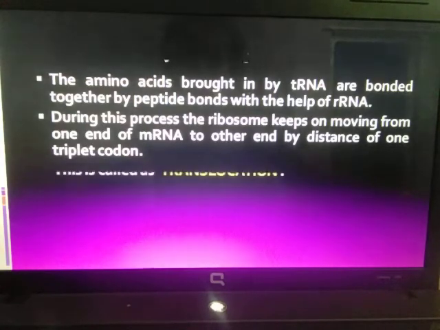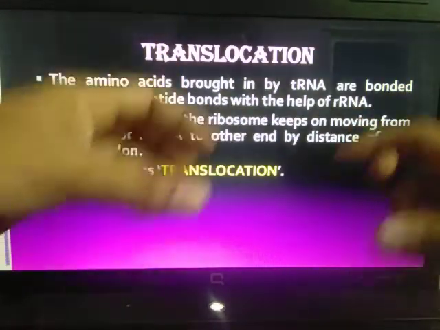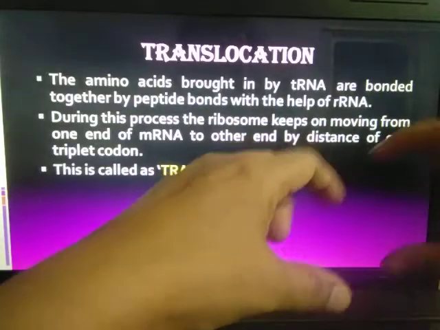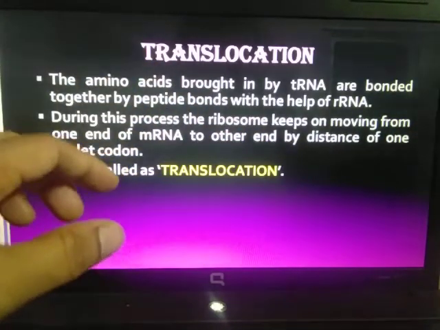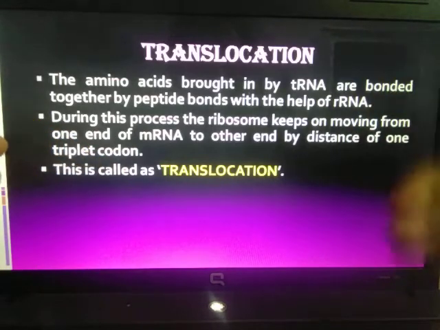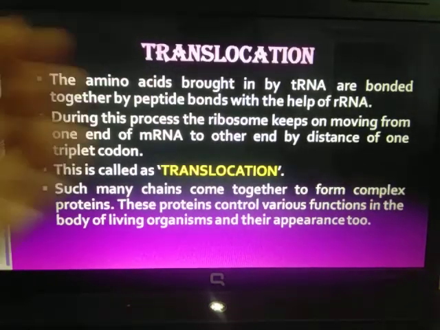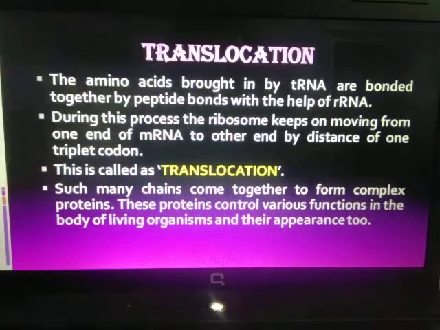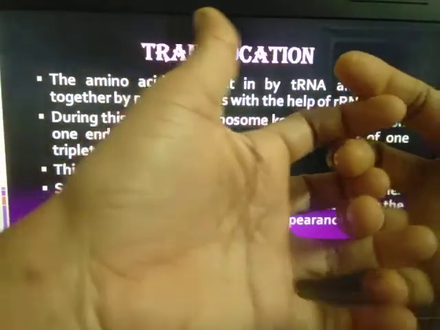Next, this is called translocation. Translocation is when the ribosome keeps on moving from one end of the mRNA to the other end by a distance of one triplet codon. It is getting translocated from one place to another. So many chains, and that way complex proteins will be formed. That means many chains of proteins will be formed, and the individual chains come together to form a complex protein.